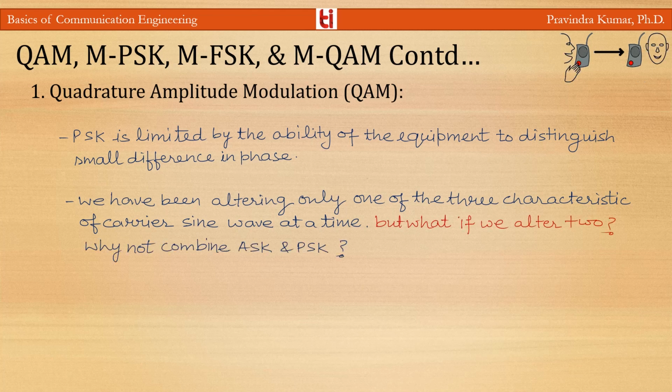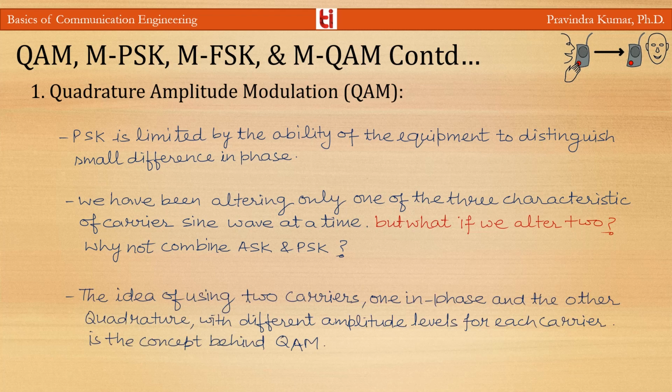Why not combine ASK and PSK? The idea of using two carriers, one in phase and other in quadrature with different amplitude levels for each carrier is the concept behind the quadrature amplitude modulation. So the QAM is a combination of ASK and PSK. The minimum bandwidth requirement for QAM transmission is the same as the requirement for ASK and PSK transmission. QAM has same advantages as PSK over ASK.